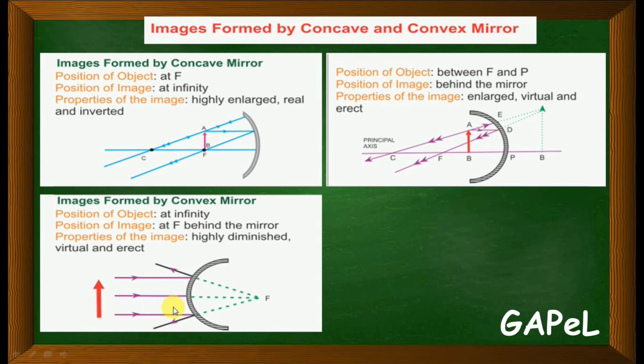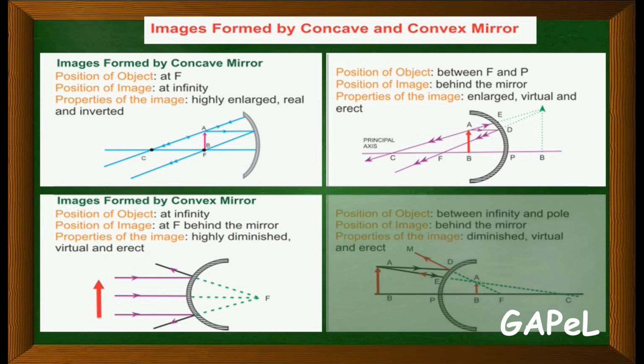These are what your parallel incident rays, and as you know it will diverge, and so when you draw the virtual line, image will be at F. Position of an object is at infinity, position of an image at F behind the mirror. Behind the mirror, okay, mirror ची this is what is a reflecting side, but तुका image मेळटा भितर, correct? So if it समज object image भितर मेळटा, meaning what? It is a virtual image, correct? It is highly diminished. लक्षात असू द्या, highly diminished, virtual and object will be erect, straight असतलो.